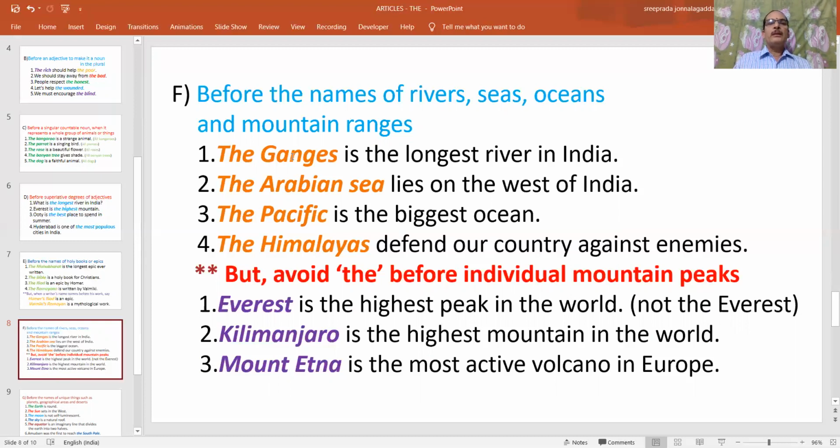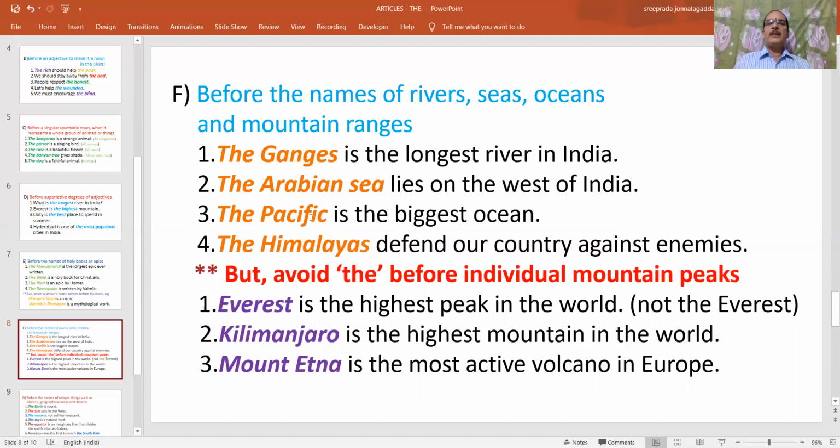For example, the Ganges is the longest river in India. The Ganges, we know it is one of the rivers, perhaps the longest river in India. That's why we have to place the before it. The Ganges. Next one. The Arabian Sea lies on the west of India. So the Arabian Sea is also the name of a big water body, a sea. That's why the Arabian Sea we should say.